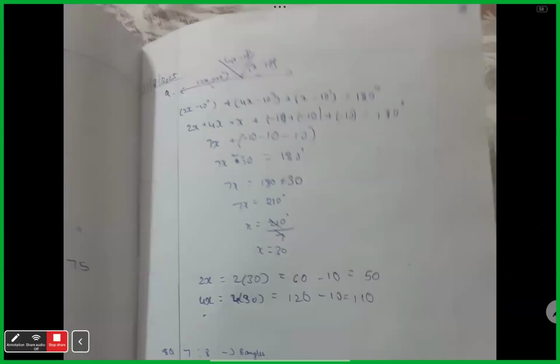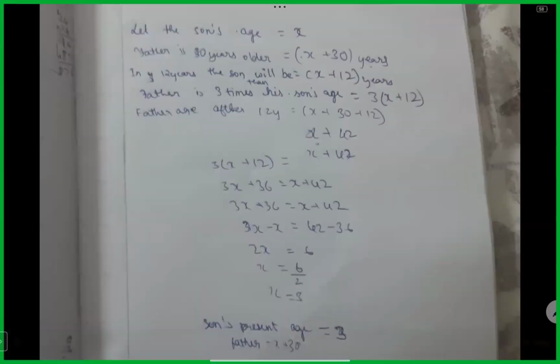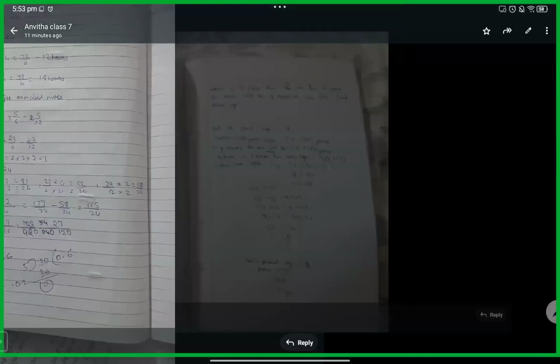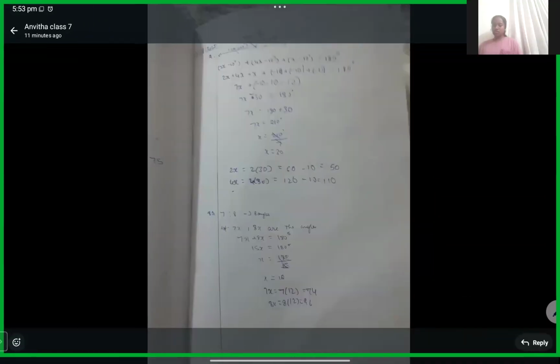Then in the same way, Anvita, I think the next one, the previous picture which you did, 360, because that is what I was thinking. Quadrilateral is not there for you in 7th class, in 8th class you get it. How did you get 360? Maybe that question is related to a complete angle. You did one question, you added four angles and equated it to 360. That one is a complete angle. What is a complete angle, Anita? 360.